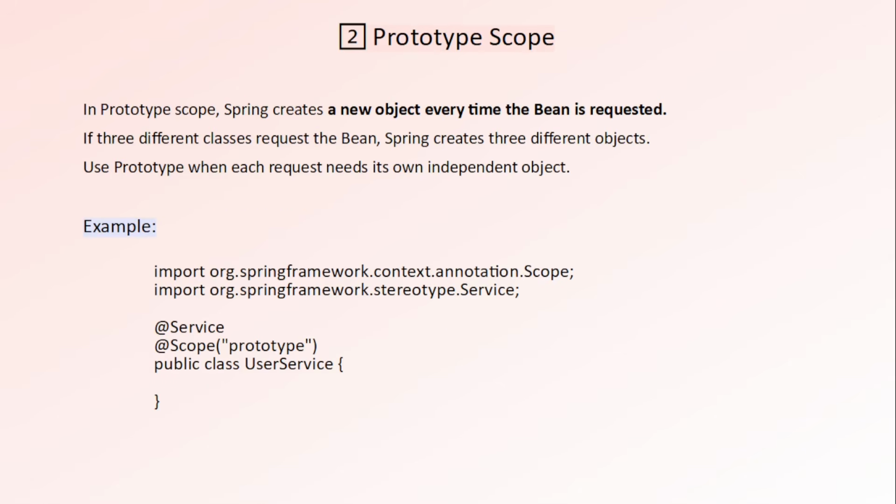Now second one is prototype scope. In prototype scope, Spring creates a new object every time the bean is requested. If three different classes request the bean, Spring creates three different objects, and use prototype when each request needs its own independent object. And this is the example of prototype scope. You can see at the top of the class, we used the scope annotation and mentioned prototype here.